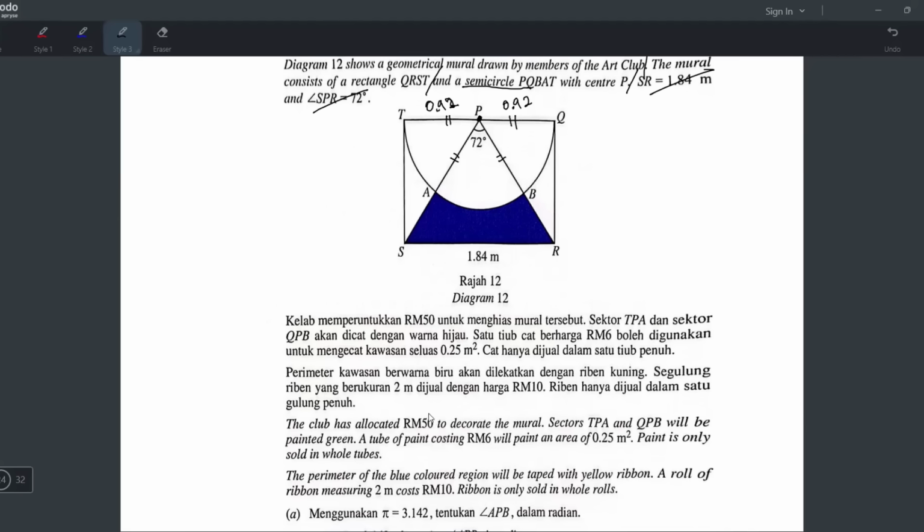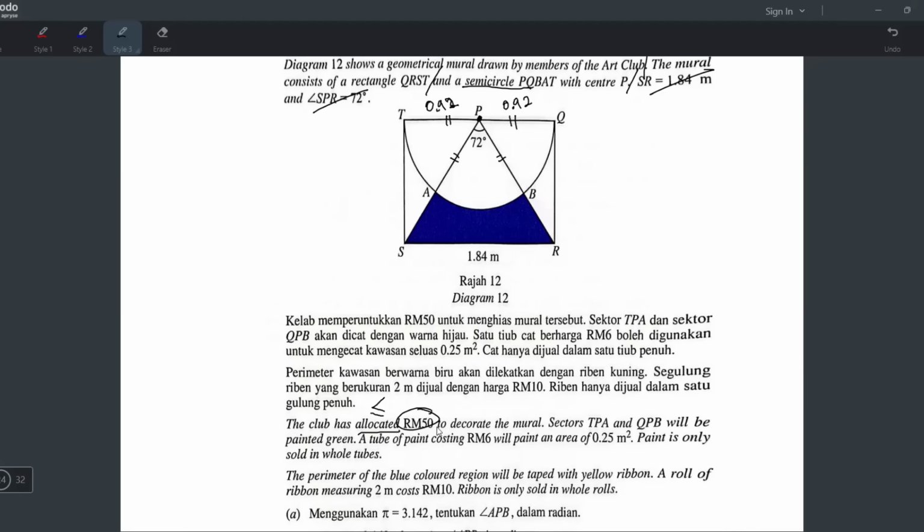Okay, the club has allocated 50 ringgit. When you see the word allocated, you have to think about this symbol, smaller or equals. And I'm sure this 50 you will not use as information first. This 50 I'm pretty sure you have to look at last, because they always ask like that. If they give you the allocation, you have to work out your own answer and then check whether your answer is more than 50 or less than 50. So this 50 you look at last, after everything is done.